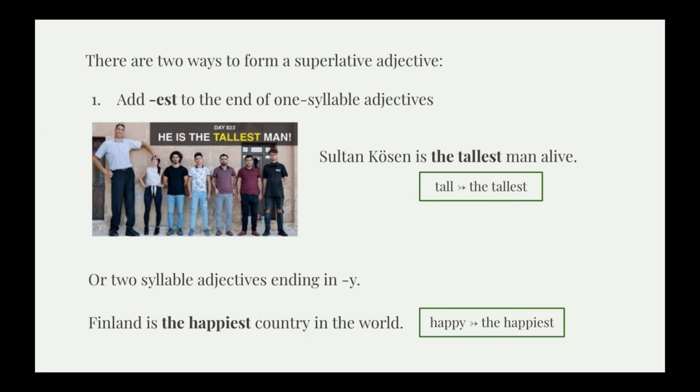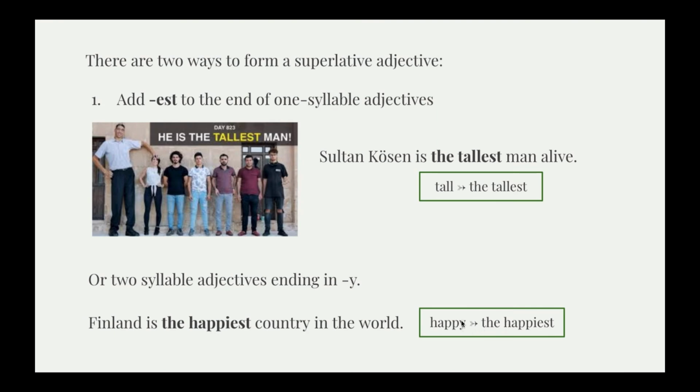We also add est to the end of two-syllable adjectives ending in y. So if we have an adjective that has two syllables and ends in y, like happy, what we're going to do, we're going to drop the y. We always drop the y.